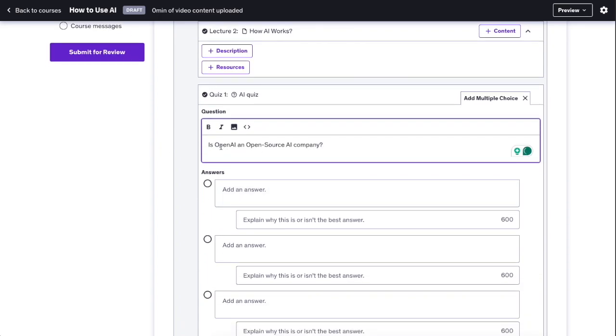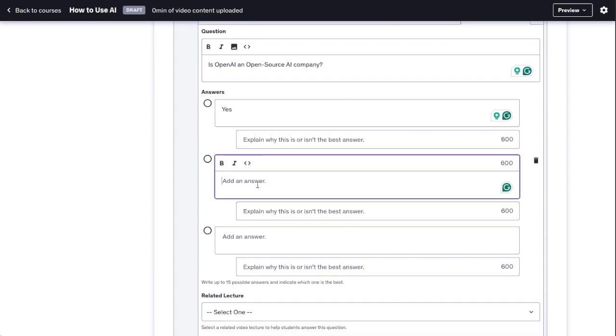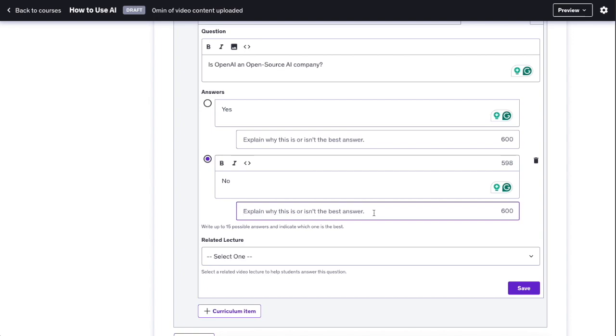Let's do a question like, is OpenAI an open source AI company? And then let's do yes, and then let's do no. And then we can choose the correct answer here, so we can set this to be the correct one. We don't need this third question, so let's just delete it. And then we can also explain why this is the right answer. So here I have written, despite the name OpenAI, the AI is very much closed and not open source as one might imagine. And now this is our quiz, and we can click on save.